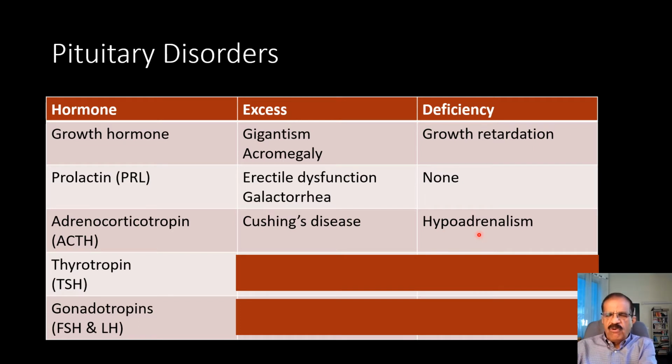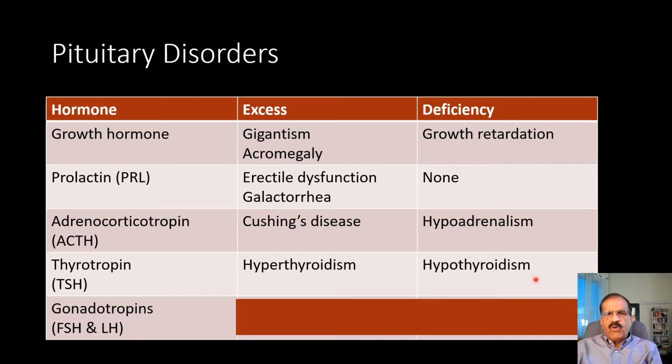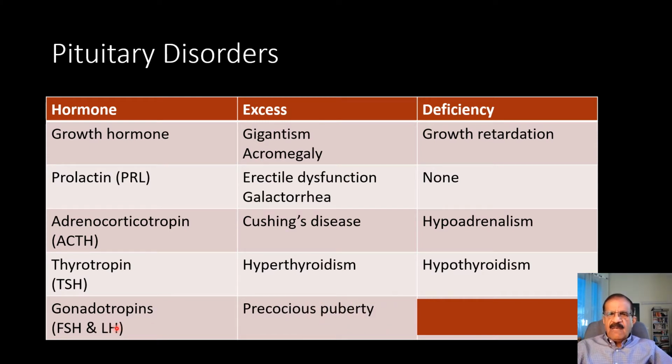be called hypoadrenalism. And thyrotropin, TSH, if it is in excess and the problem is in the pituitary, would result in secondary hyperthyroidism. Of course, primary hyperthyroidism refers to a condition when the thyroid gland itself is at fault. If TSH is deficient, it would again be part of panhypopituitarism, but this particular component would be called hypothyroidism, secondary to pituitary disease. Then gonadotropins, if they are in excess in the growing age, may result in precocious puberty.